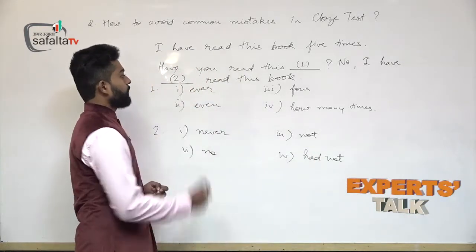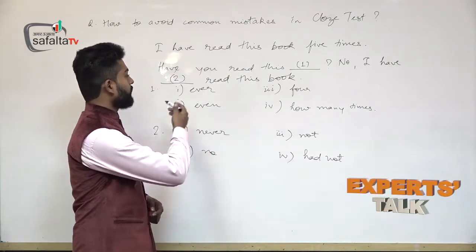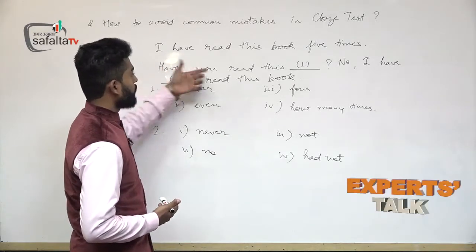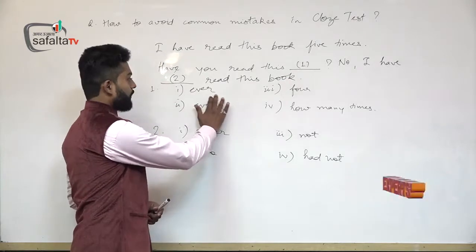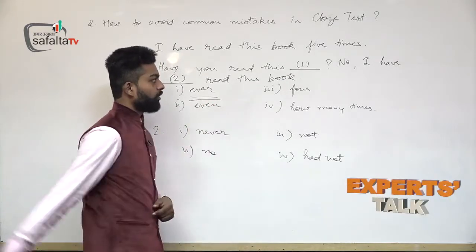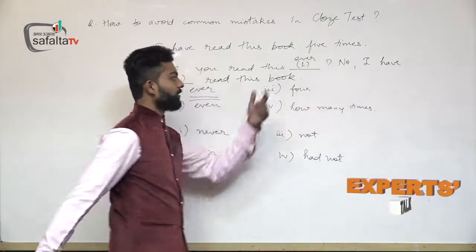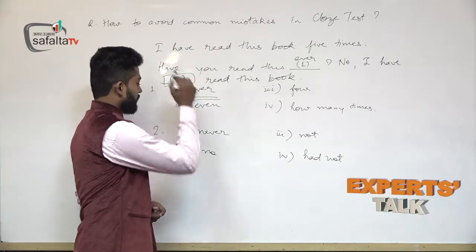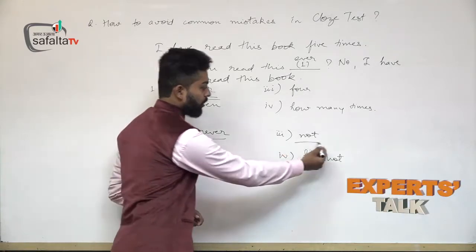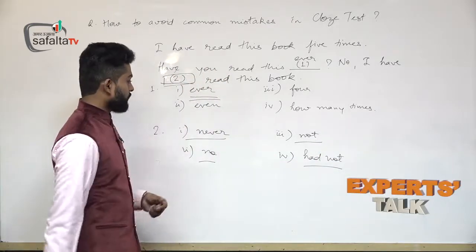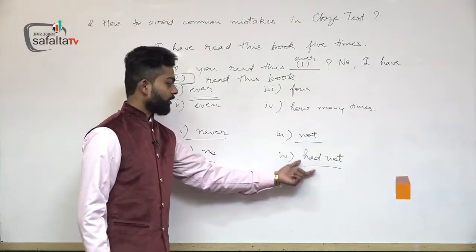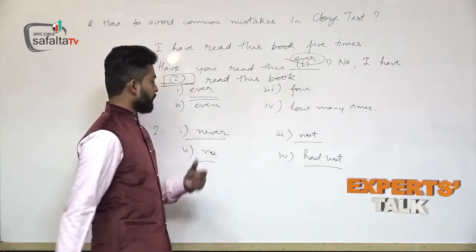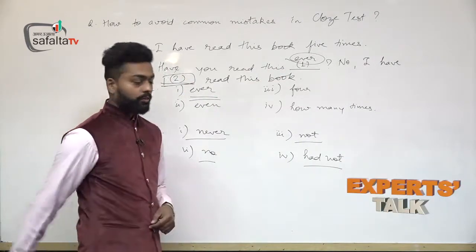Now, there is again a fill-up following the first question: no, I have blank read this book. In the first part, if you see, the question is there, have you read this? The answer, which we have chosen, is ever. Now, if we place ever here, then the next sentence is no, I have blank read this book. In place of this blank, there are 4 options: never, no, not, and had not. If we place no, not or had not here, it will not match with the fill-up ever. For ever, we know that the opposite word of ever is never.